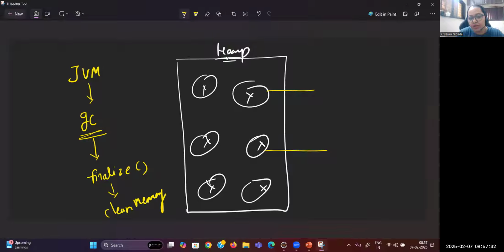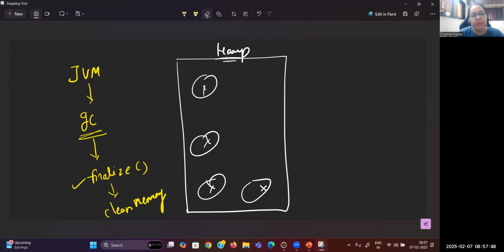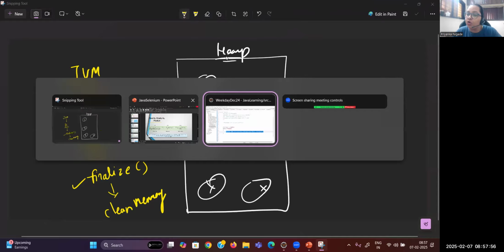Are you getting my point? The finalize method will clean the memory. It means whenever finalize is called by the garbage collector, it will come to that unnecessary object. It will first clear the memory. Once it is done, then the garbage collector deletes that object from the memory, meaning from the heap area. And you will get some space inside the heap area.